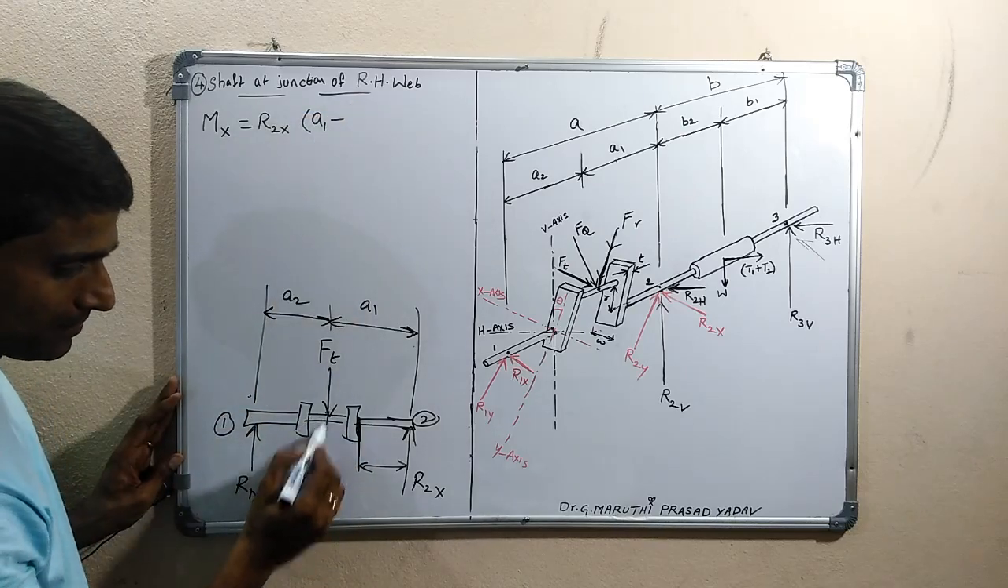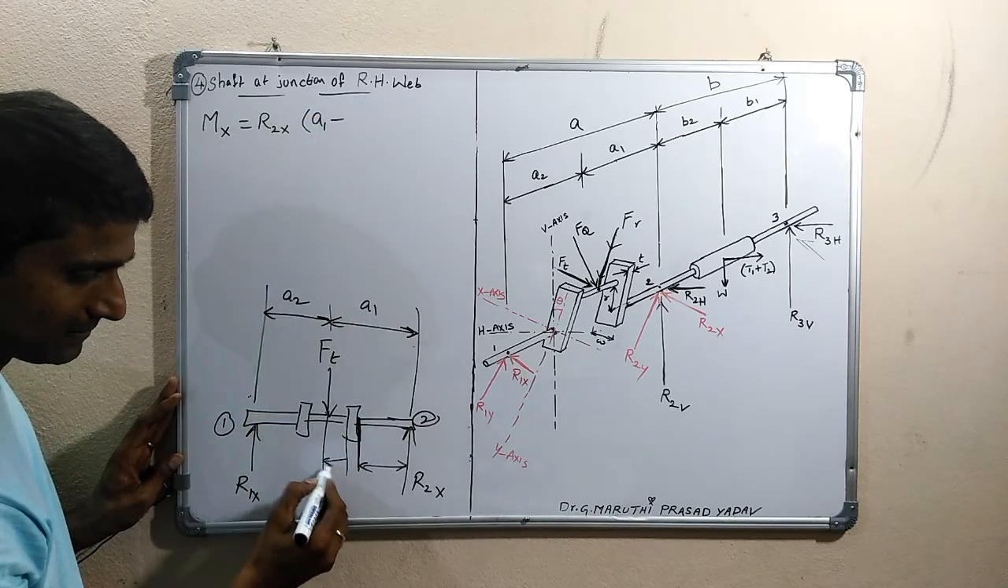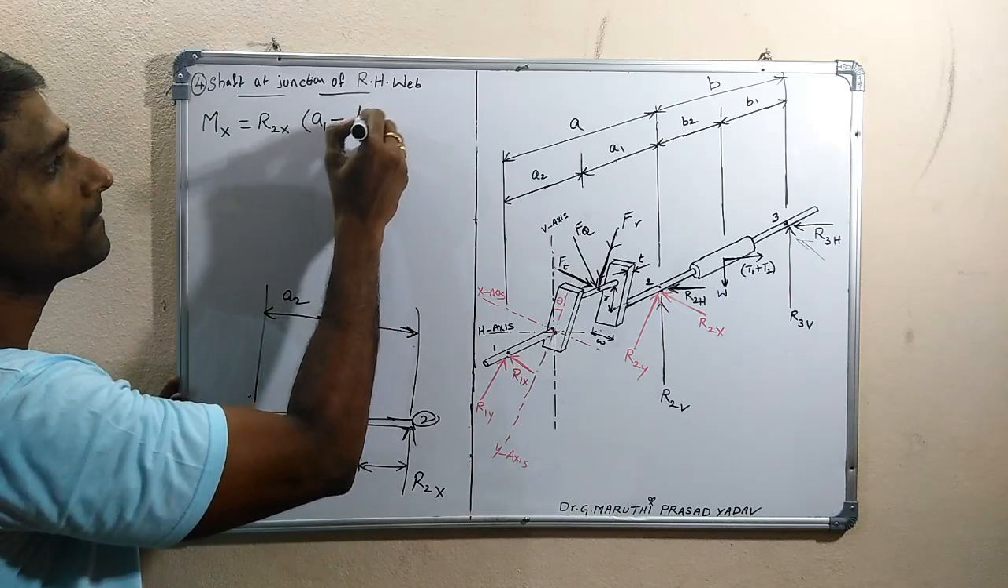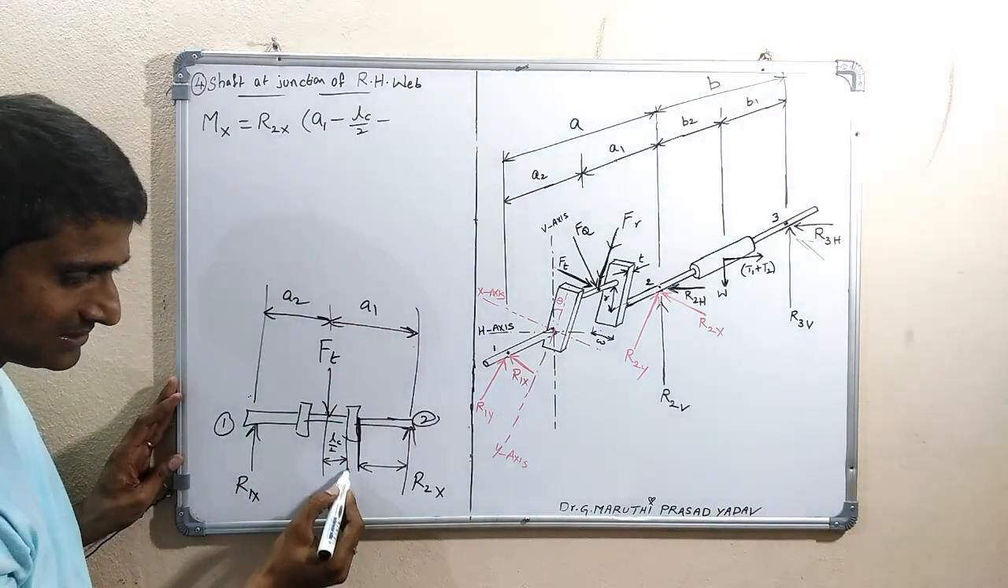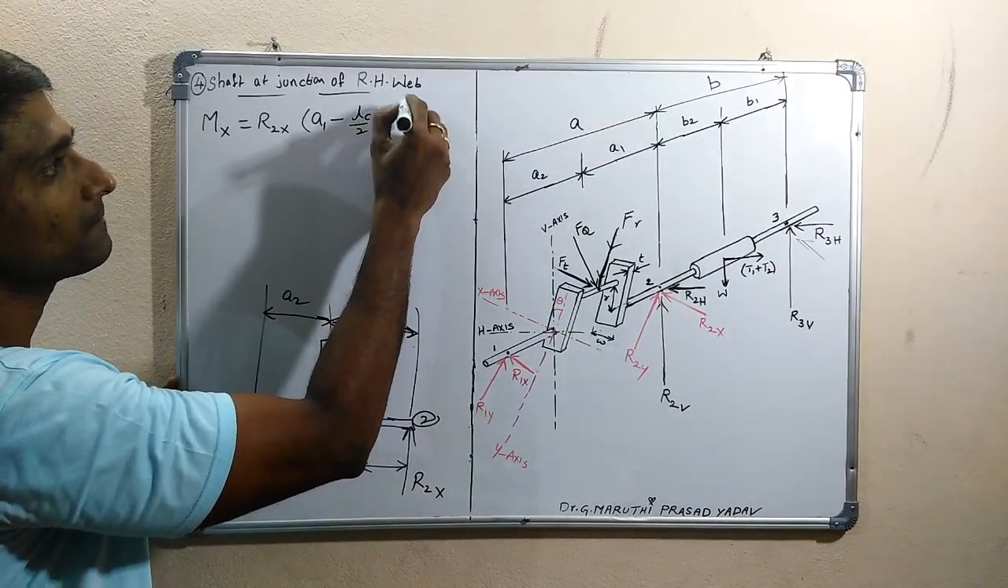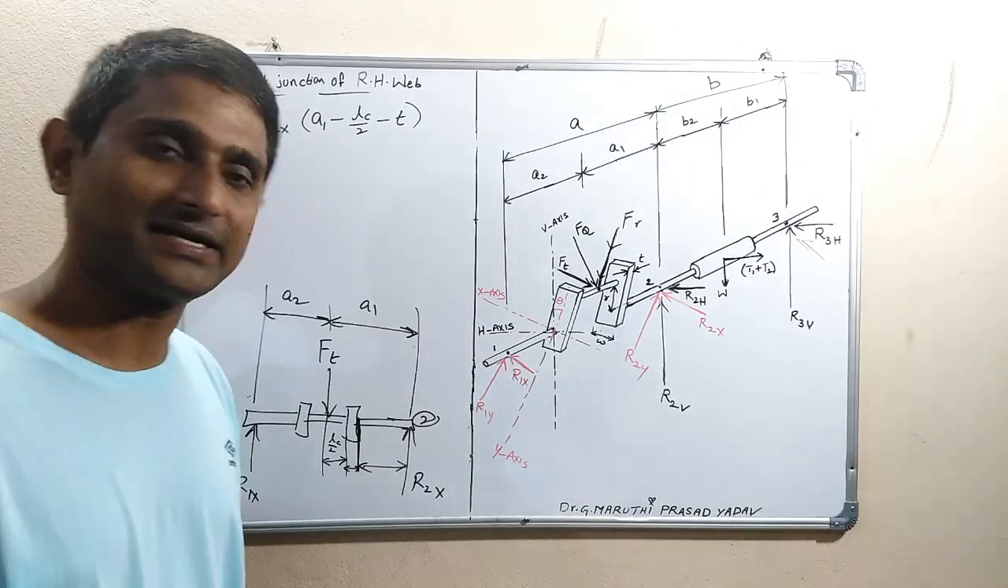minus, from here to here, it is LC by 2 minus this thickness. This entire thickness is the web thickness. So this is how you can get it.